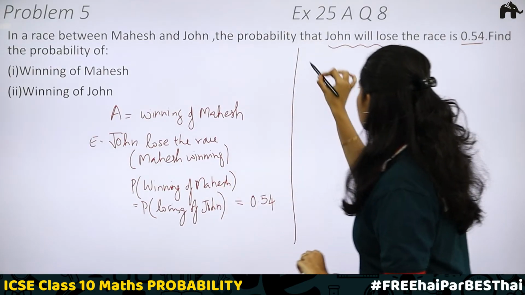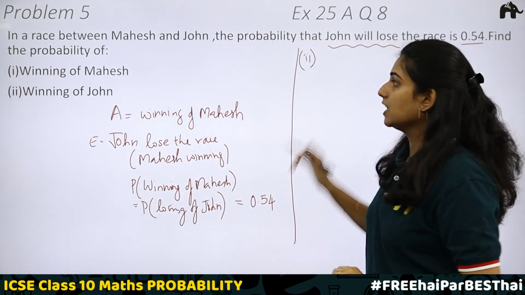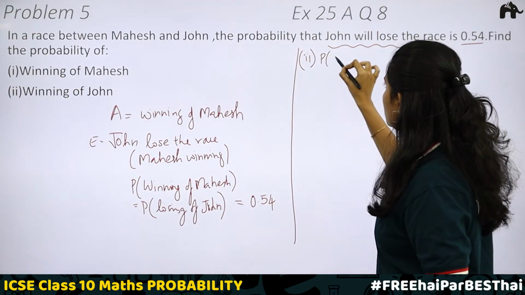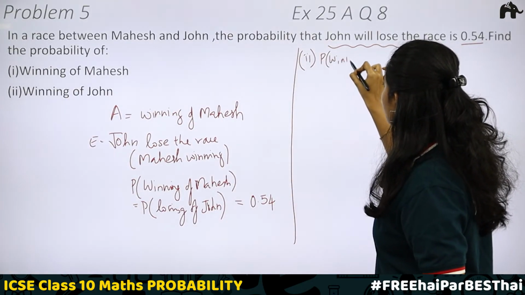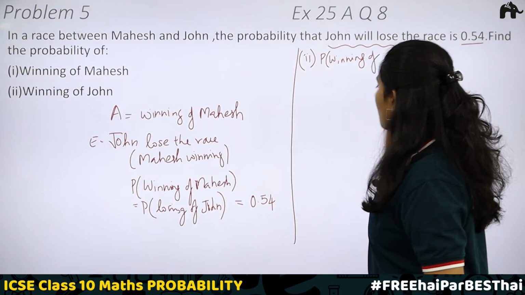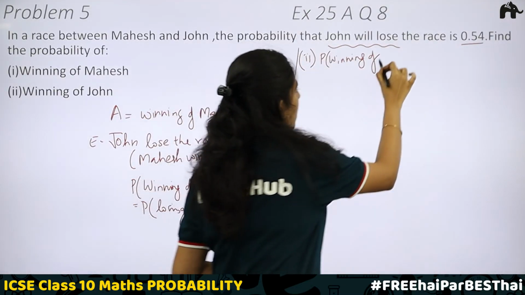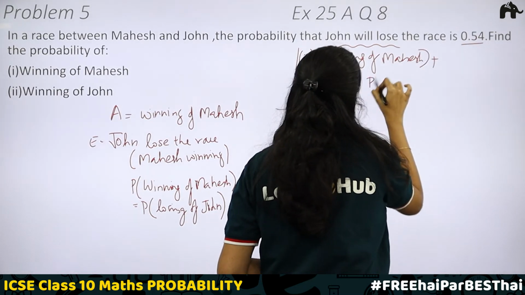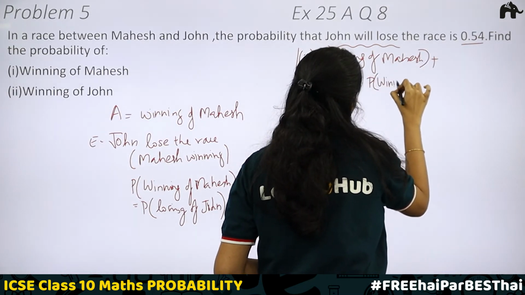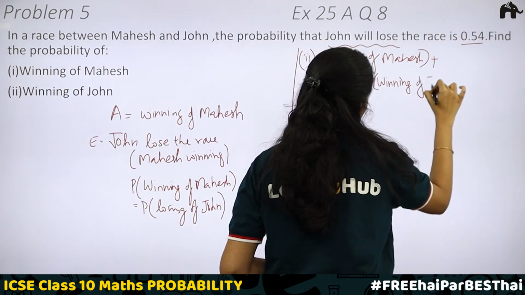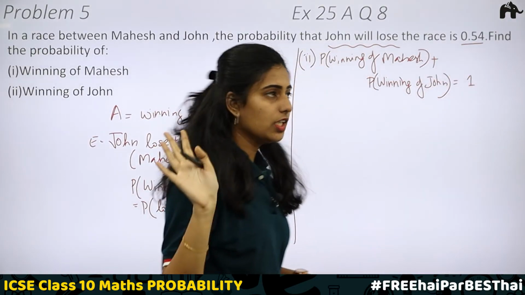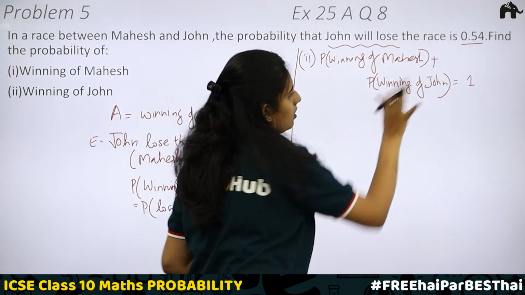Now, the second part, we have to find the probability of John winning. We'll have probability of winning of Mahesh plus probability of winning of John will be equal to 1, because we have only two options, either Mahesh should win or John should win.